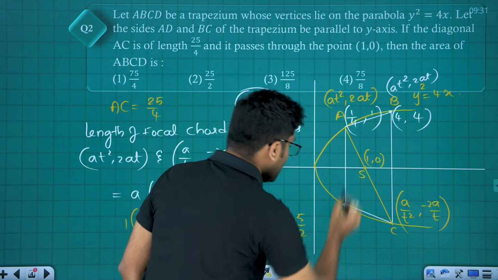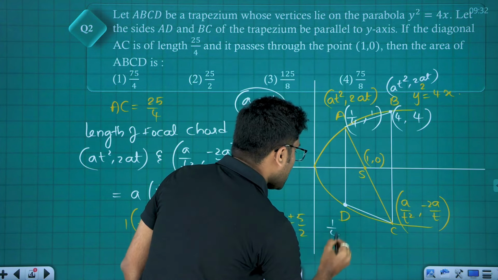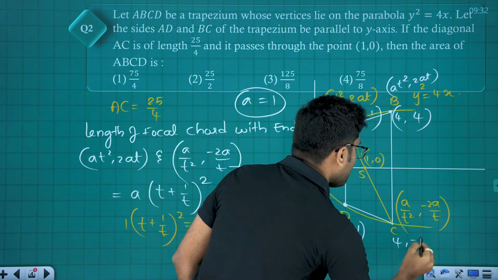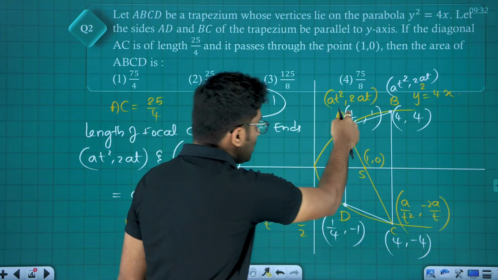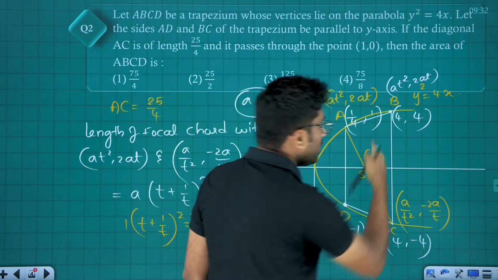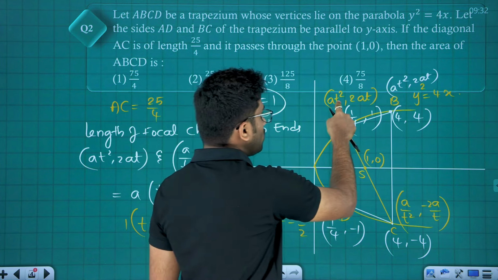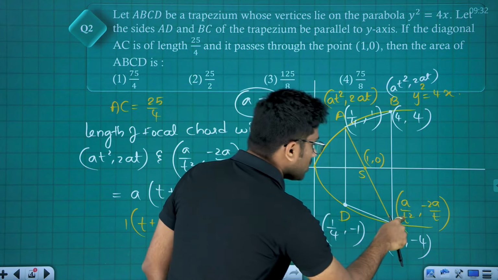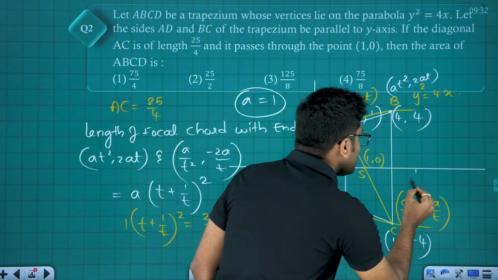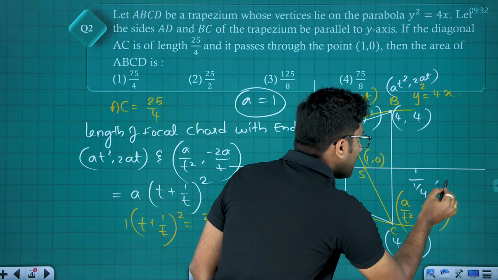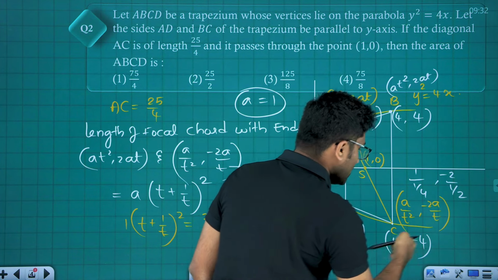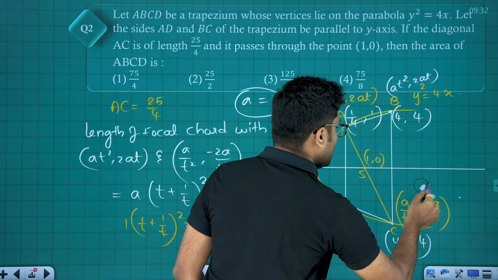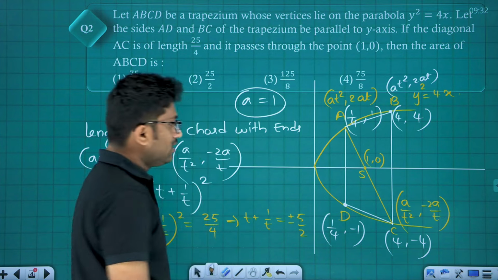Similarly, this will be 1 by 4, minus 1, and this will be 4, minus 4. How? Put t is equals to 1 by 2 in a by t square, minus 2a by t, that is 1 by 4, minus 2 by 1 by 2, which is nothing but 4, minus 4, friends. Okay. So now we have got all the 4 vertices of our trapezium.